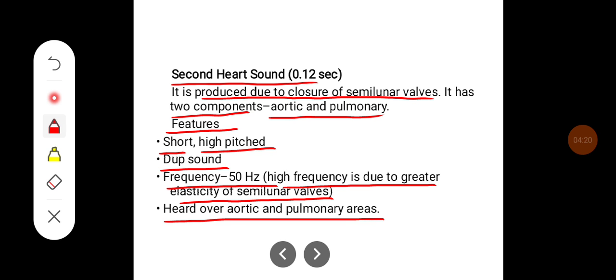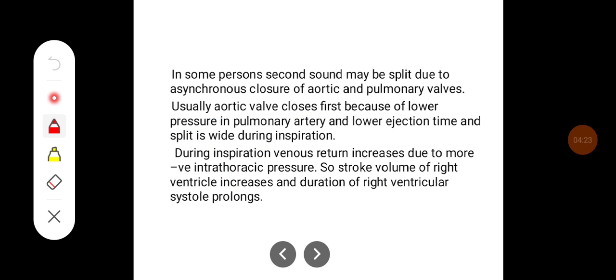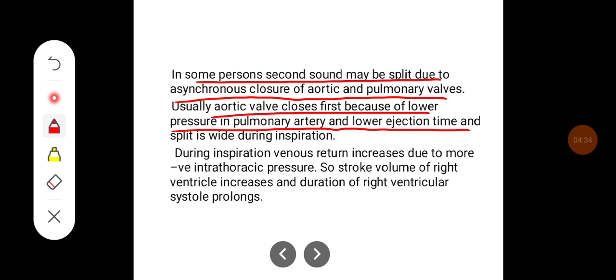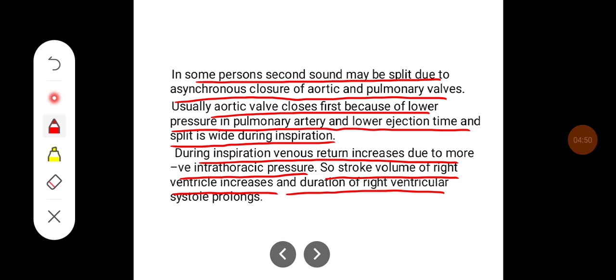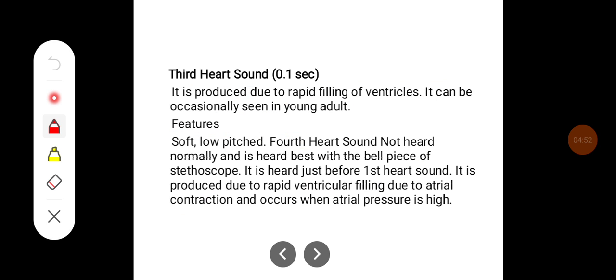aortic and pulmonary area. In some persons, the second sound may be split due to asynchronous closure of aortic and pulmonary valves. Usually, the aortic valve closes first because of the lower pressure in the pulmonary artery and lower ejection time, and the split is wide during inspiration. During inspiration, venous return increases due to more negative thoracic pressure. So, the stroke volume of the right ventricle increases and the duration of right ventricular systole prolongs.